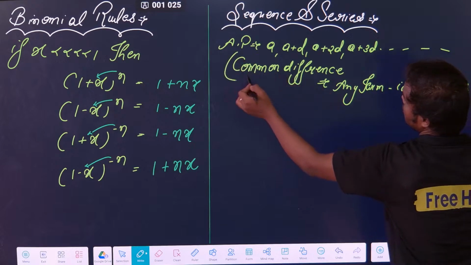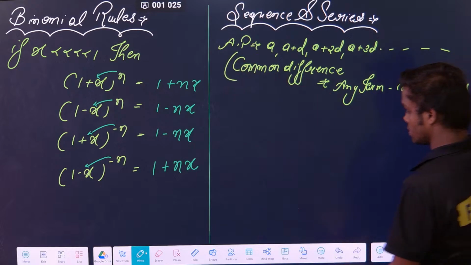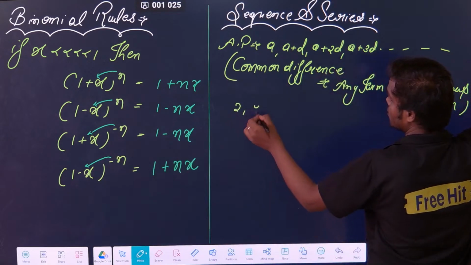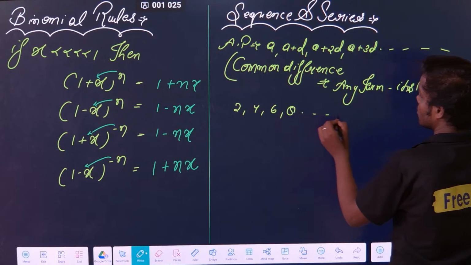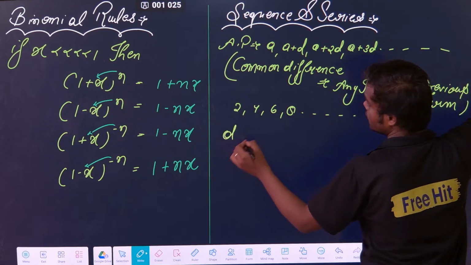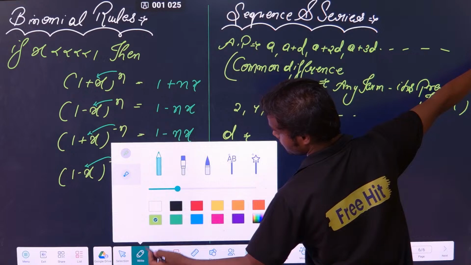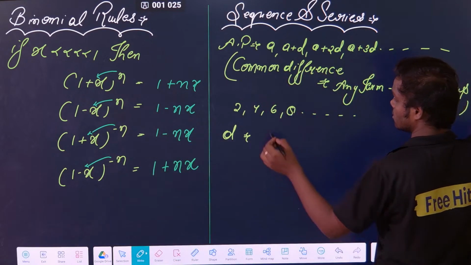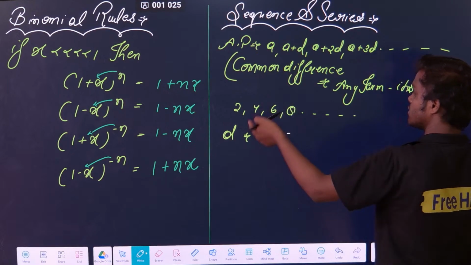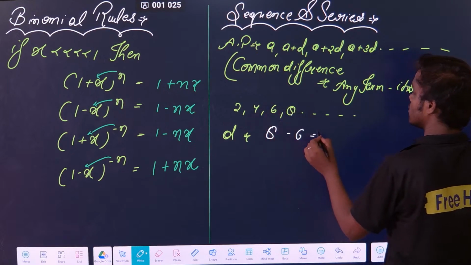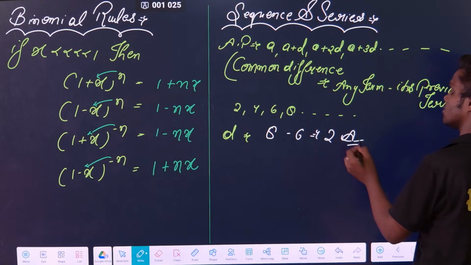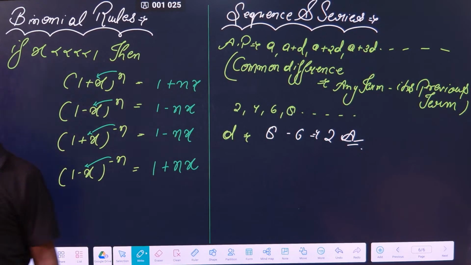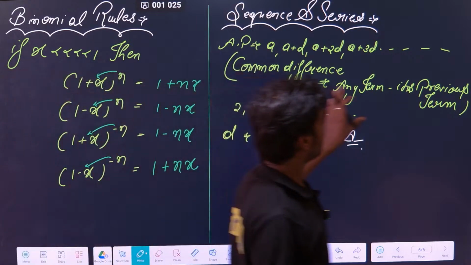Any term minus its previous term. For example, let me write here an AP for you. If I ask you what is the common difference here, what will you simply tell? Sir, common difference is any term, suppose I pick this term, 8, minus its previous term, 6. 2 is the answer. No need to remember first term minus this term, nothing. Just remember this thing: any term minus its previous term.